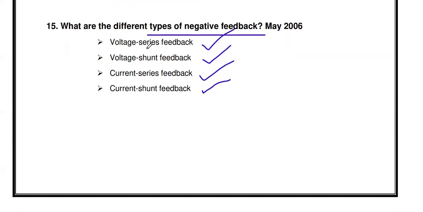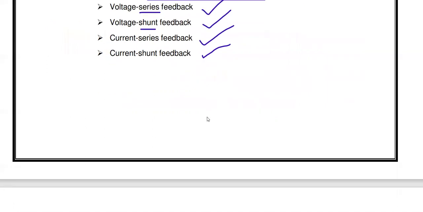Here the second word, series or shunt, indicates the type of mixing. The first word, voltage or current, is nothing but the type of sampling. Depending upon the 2 types of sampling and 2 types of mixing, there are 4 different negative feedback topologies: voltage series, voltage shunt, current series, current shunt.